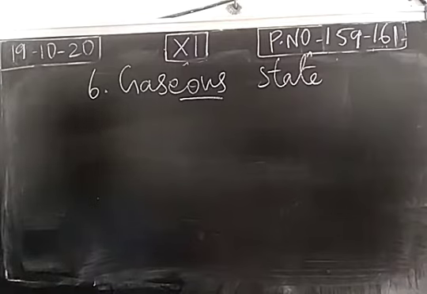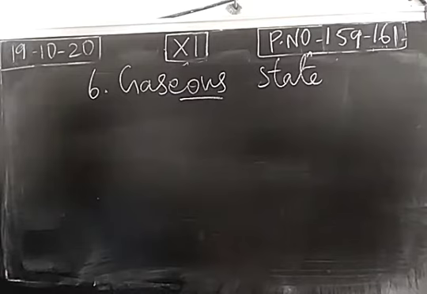At the same time, all these gaseous molecules will have similar physical behavior. This is an important point. Chemical properties of these substances will be different, but physical behavior will be similar for gaseous molecules. So we are going to study the laws which describe the gaseous nature of substances.